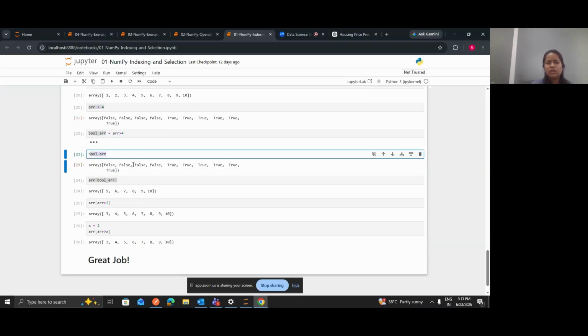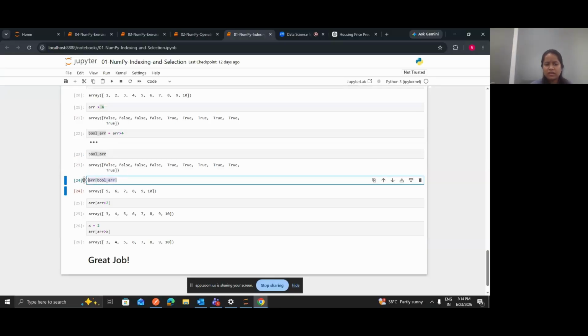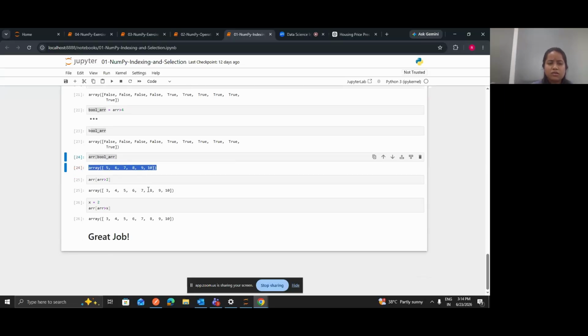Now if you print this boolean array, this will be same as what we have done here. Now you are passing this condition inside this array, right? So now it will select only those elements from this array which are satisfying, which are true, right? So 1, 2, 3, 4, these four numbers were false. So these are not going to be printed here because this array will only take those elements which are true. So since 5, 6, 7, 8, 9, these are true, it will get printed here.